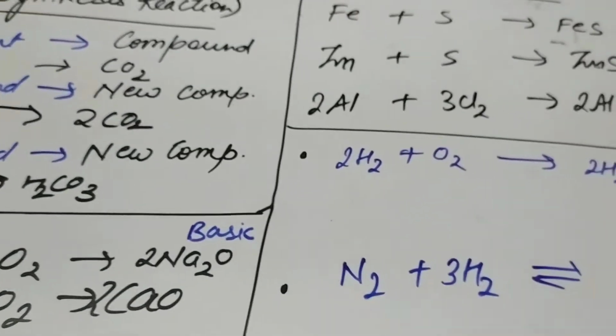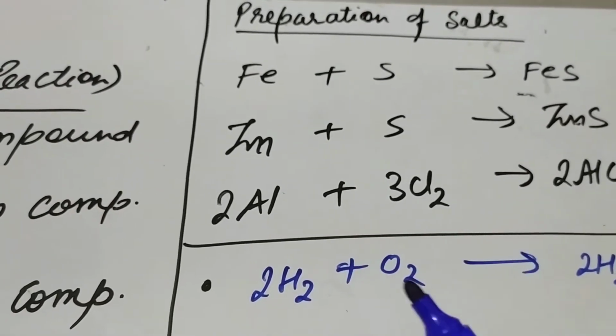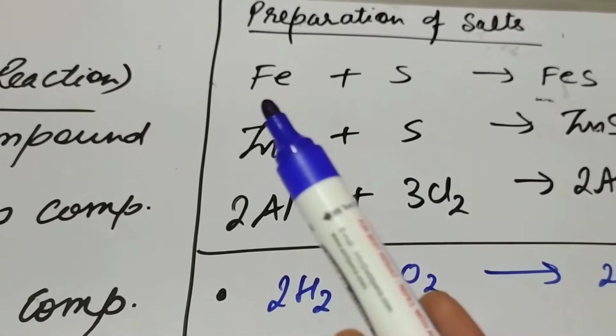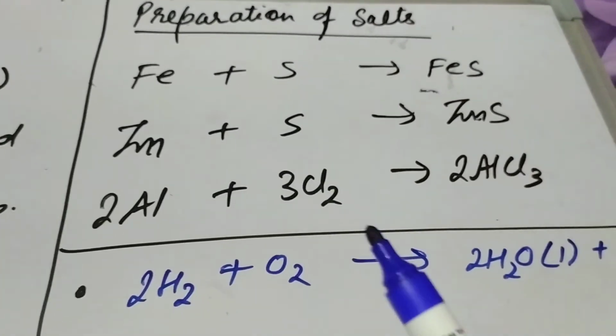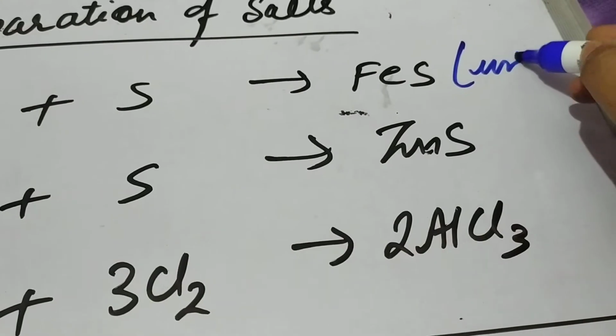Next is the preparation of salts. Some salts are prepared by direct combination of the elements, like iron and sulfur. If you combine them, both will combine to give you a salt, iron sulfide, which is insoluble in water.